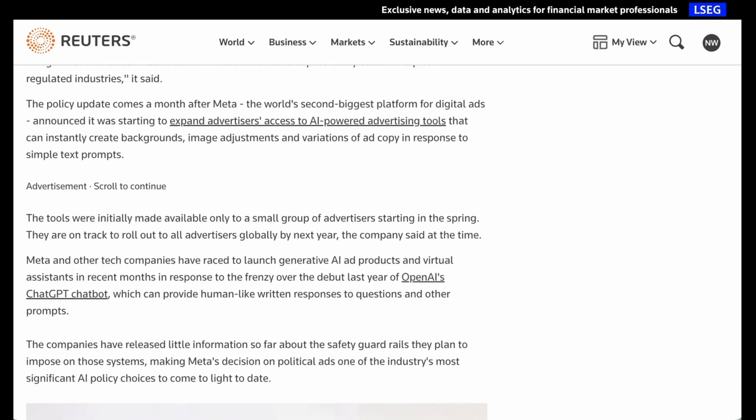Now, currently, this suite of generative AI tools is only available to a limited group, but they're on track to be rolled out to all advertisers globally by next year.